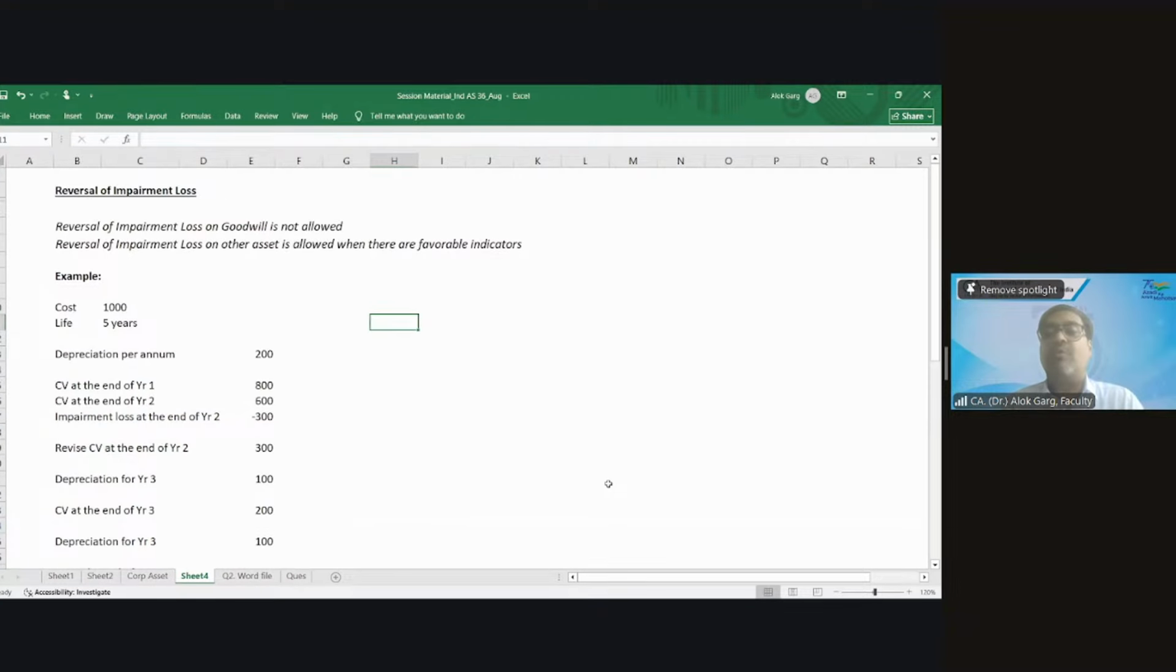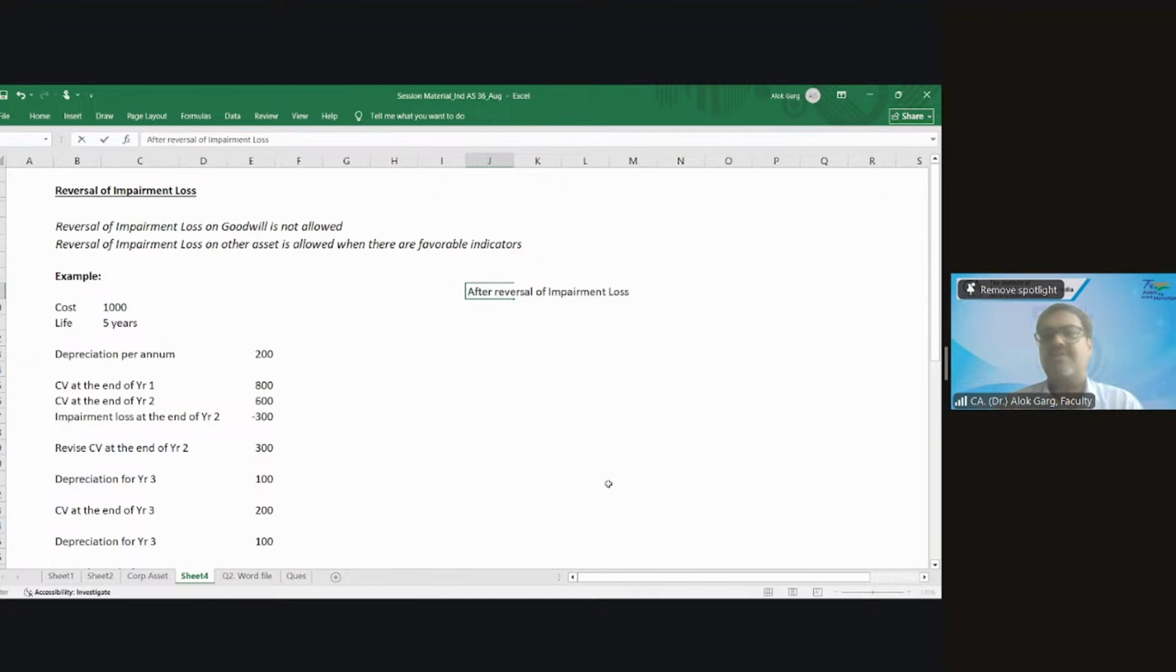Now, what should be the quantum of reversal of impairment loss? You know what the standard says? The standard says that after reversal of impairment loss, the revised carrying value should be the lower of the recoverable value and what the carrying value would have been had the asset never been impaired. So what is the concept? Let me give you the concept. After reversal of impairment loss, we are discussing how much amount can be reversed.